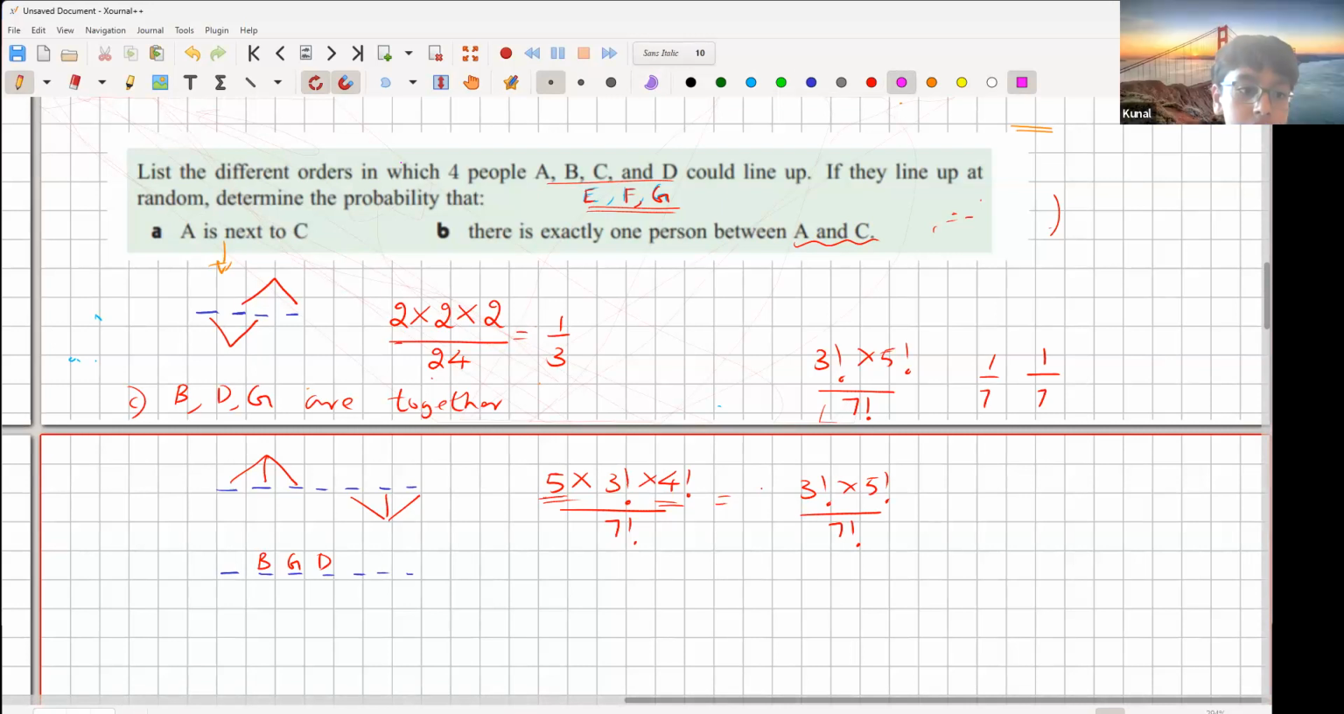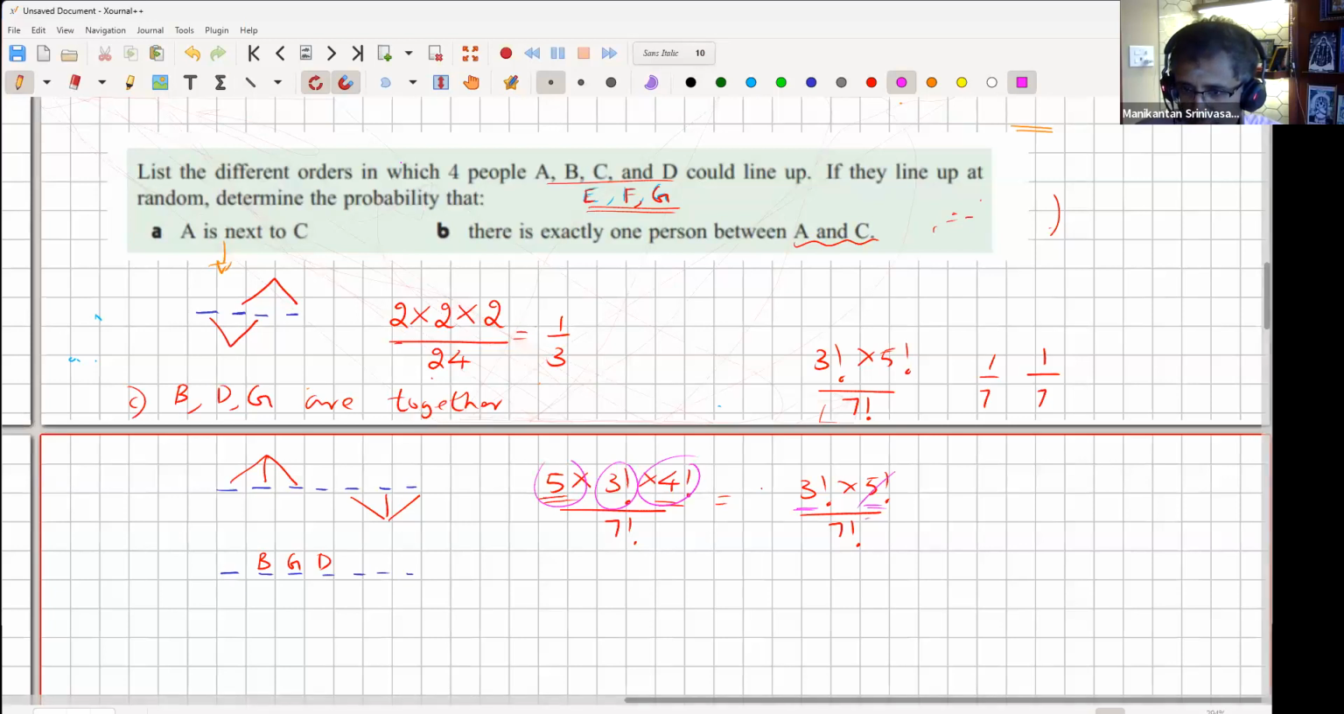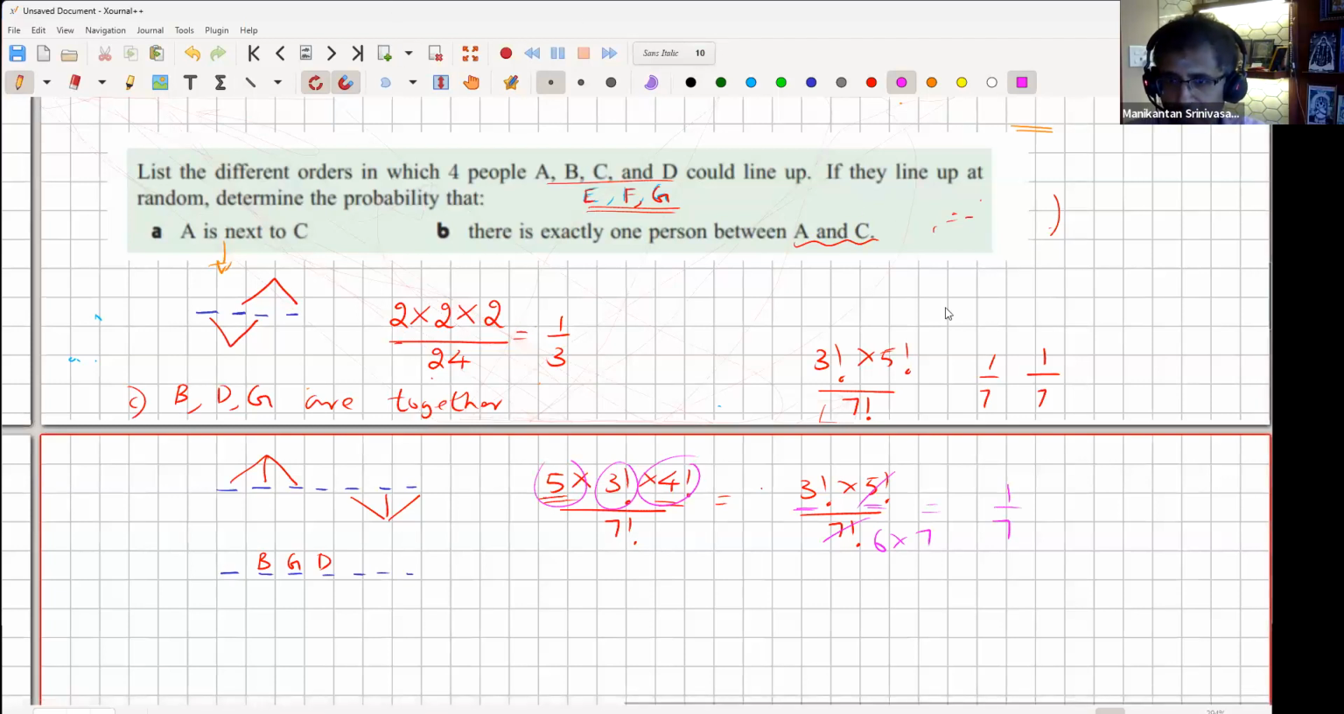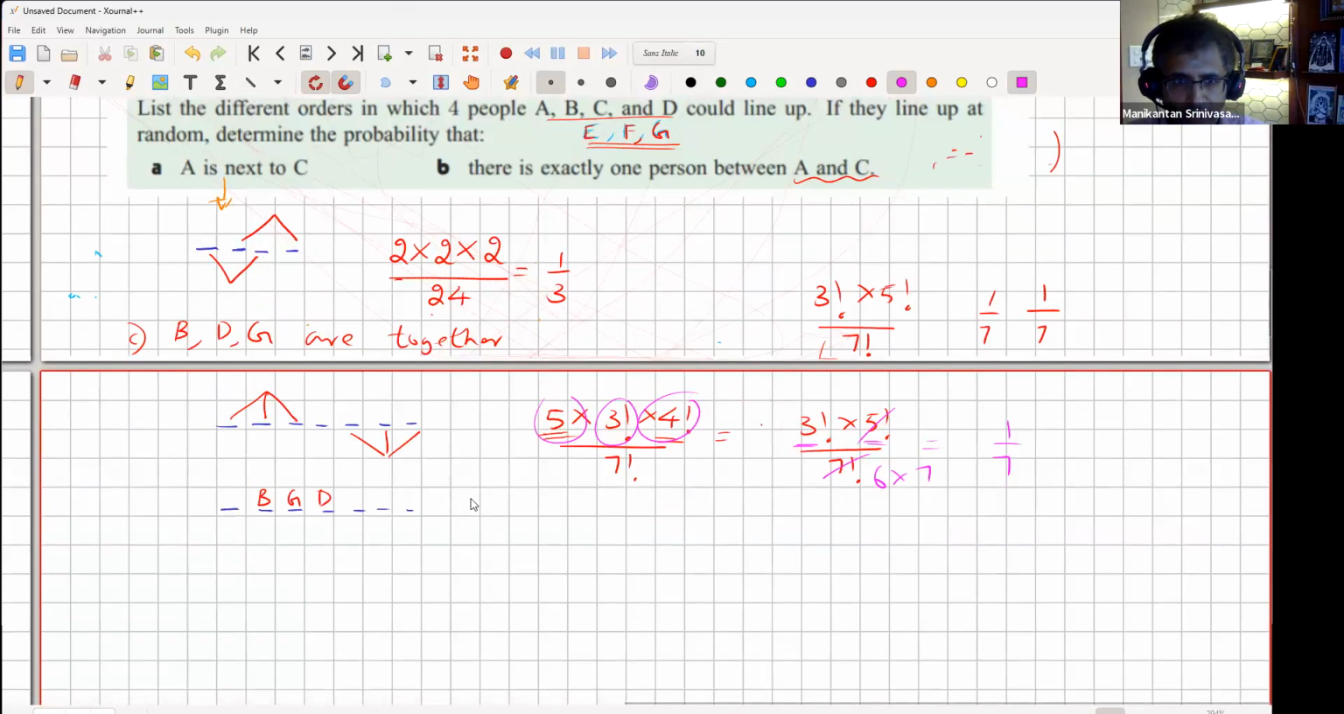So first of all, we see that 3 factorial, I'm retaining common. 5 into 4 factorial is same as 5 factorial, right? Now 5 factorial will cancel with 6 factorial, giving 6 and 7. And therefore, this reduces to 1 by 7.